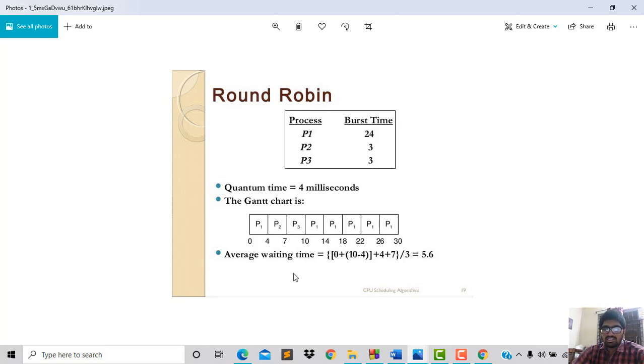Now when we calculate, average waiting time equal to 0 plus 10 minus 4 plus 4 plus 7. Here P1 has executed up to 30, but P2 and P3 are there, so 0 and 10 minus 4. The completion time of the first process is 4. Now when we calculate 4 plus 7, divided by 3, we get the average time of 5.6.